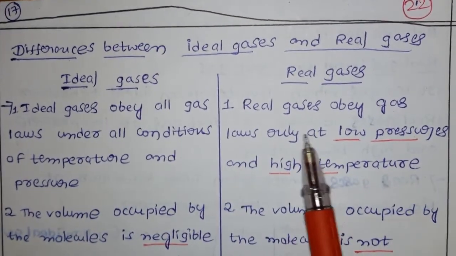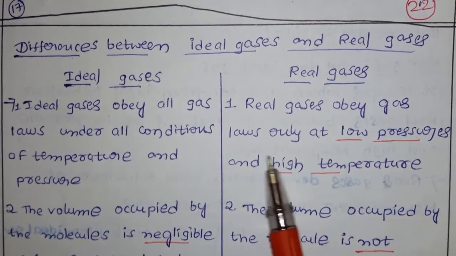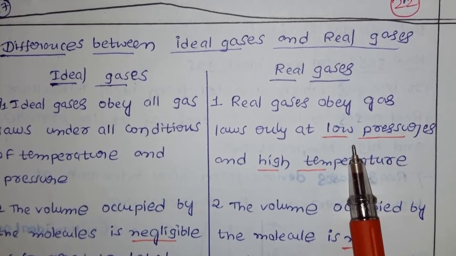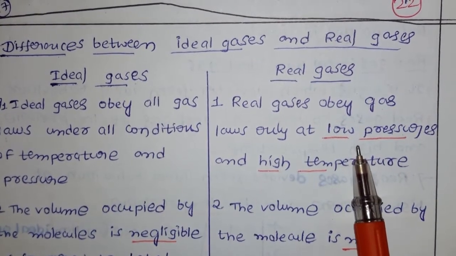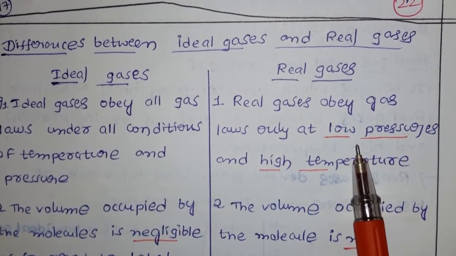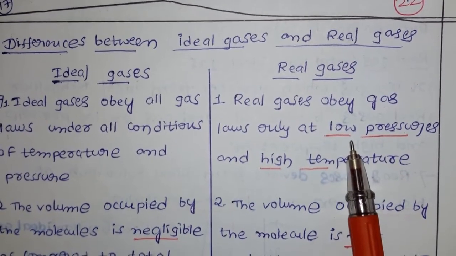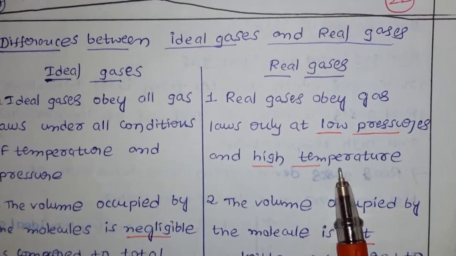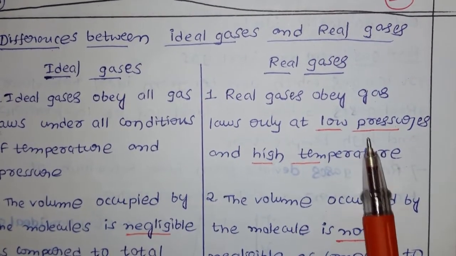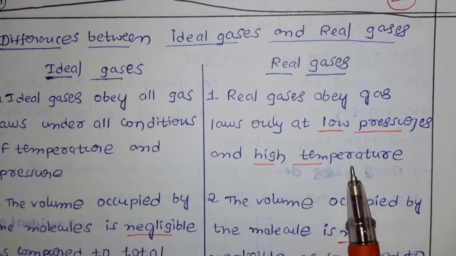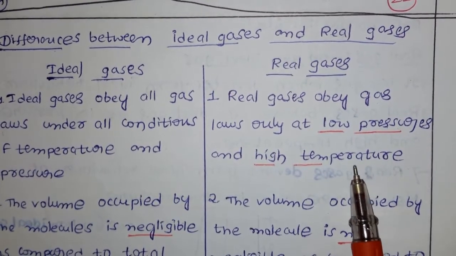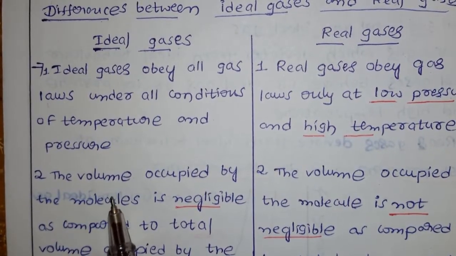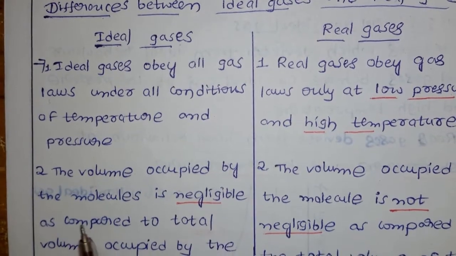Now come to real gas. Real gases obey gas laws only at low pressure and high temperature. Very important. So real gases do not act as ideal gases under all conditions. They follow the gas laws only at low pressure and high temperature. This is very important: at low pressure and high temperature, real gases obey the gas laws and act as ideal gases.